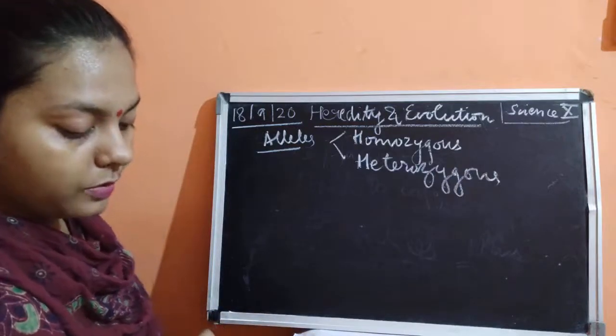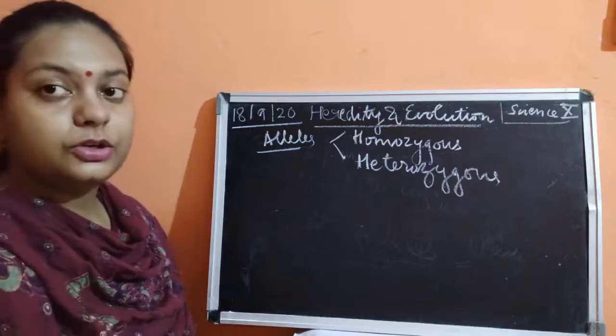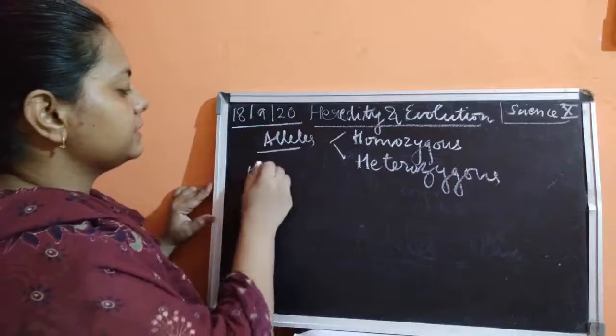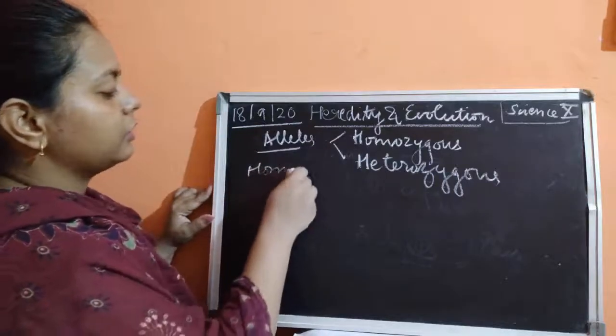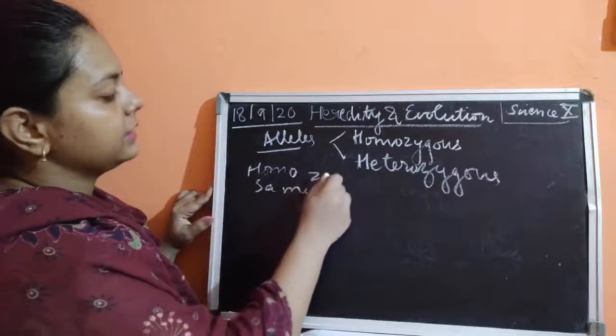Now, what do you mean by homozygous allele, children? Homozygous alleles means the alleles are of a similar kind. Homozygous means, homo means what? Homo means same. Homozygous alleles.